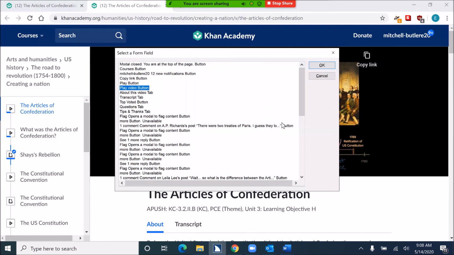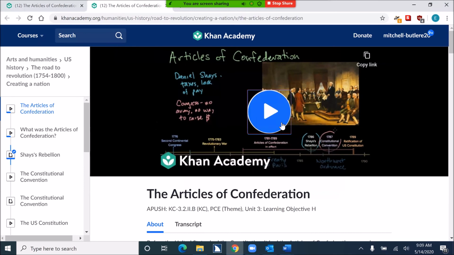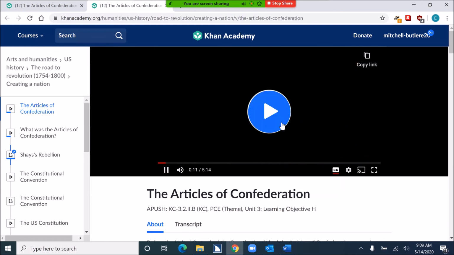If I had to choose between play and play video, I think I would want play video, because this is a confusing thing: the play button doesn't always do exactly what you want it to do. So make sure you press the play video button. Press enter to activate. So now I'm going to press enter on the button now that I've gotten to it. Enter.